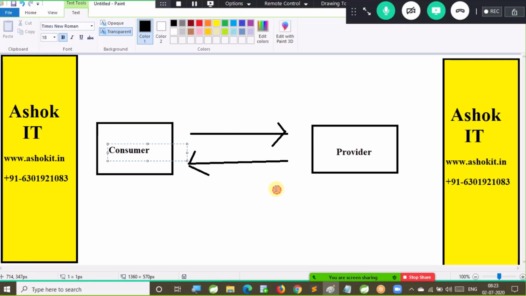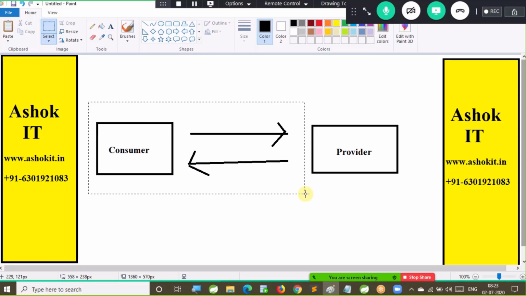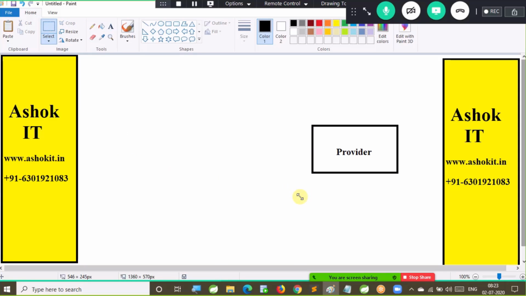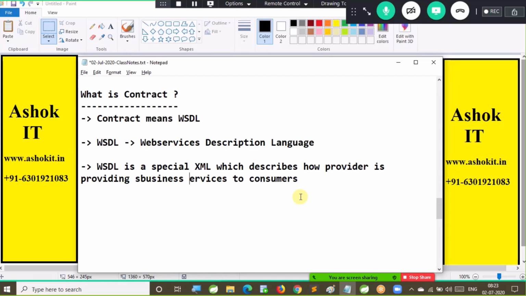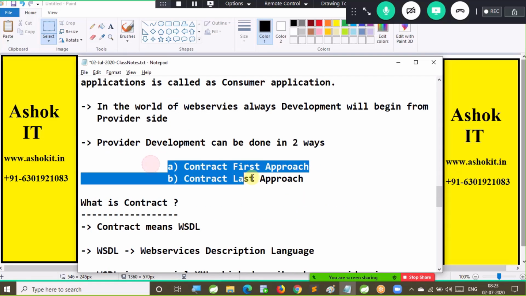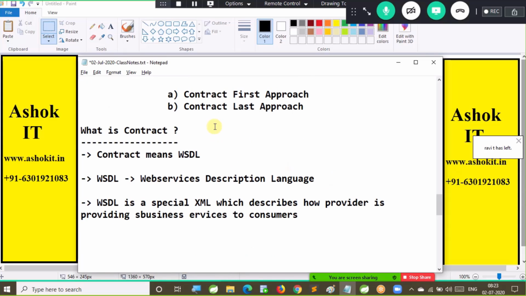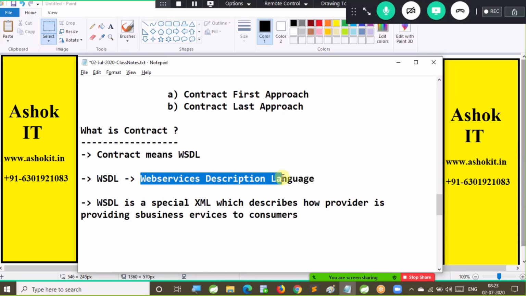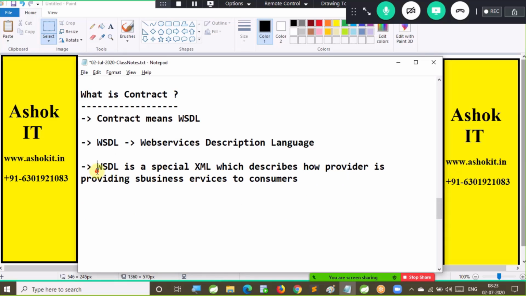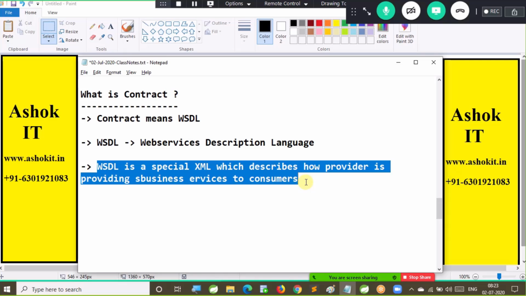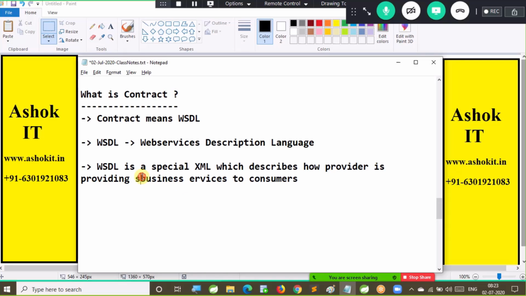So in one company, I am developing a provider. How many ways can I develop a provider? In two ways. What are those two ways? One is called contract first approach. Another one is called contract last approach. What is this contract? Contract means WSDL. WSDL stands for Web Services Description Language. WSDL is an XML. It describes how provider is providing business services to consumers.